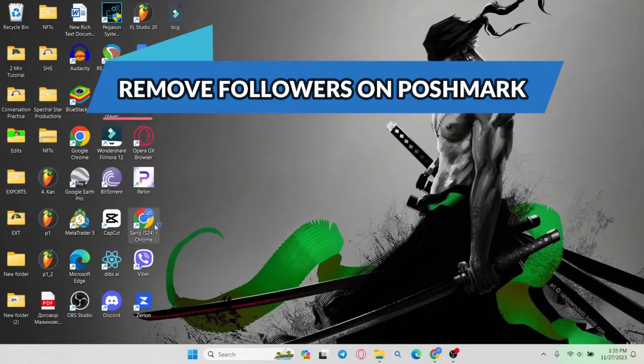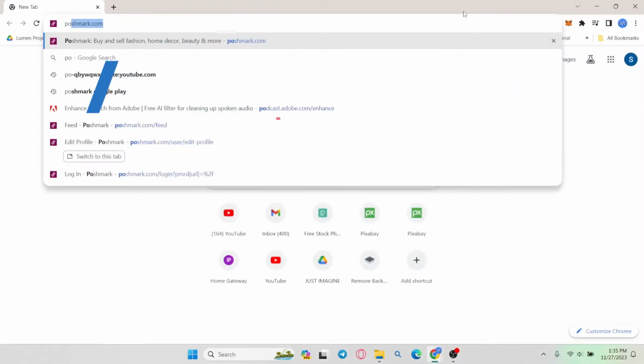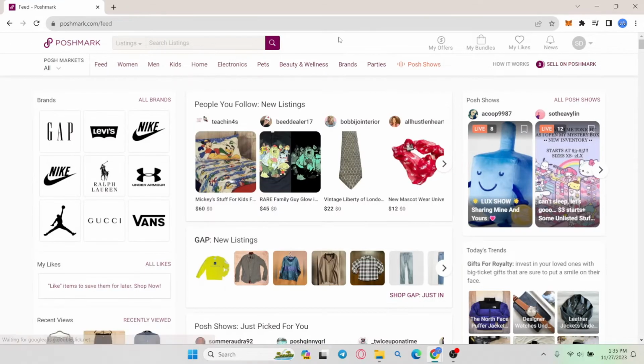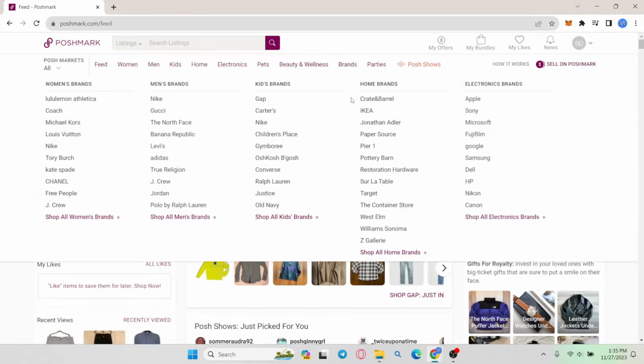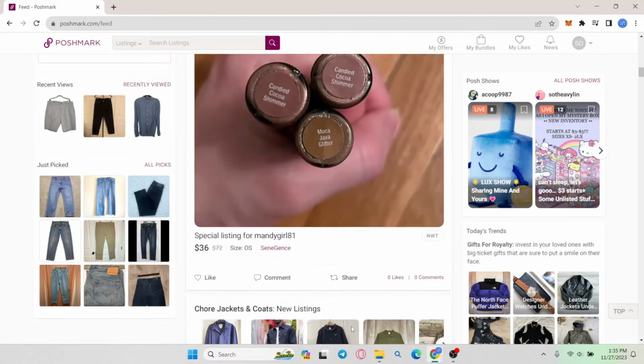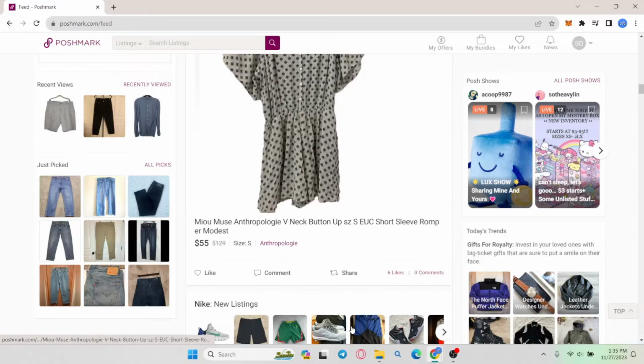First of all, open up your web browser and then in the address bar type in poshmark.com and press enter. You will then be taken into the official Poshmark website where you can log into your account if you haven't done so already, using your credentials or your Facebook or Google account.